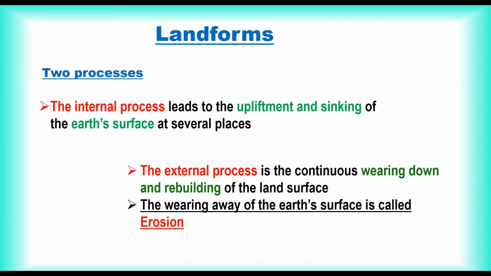Within the Earth, a continuous movement is taking place. First, the internal process, which leads to the upliftment and sinking of the Earth's surface at several places. The second, or the external process, is the continuous wearing down and rebuilding of the land surface. The wearing away of land surface is known as erosion. These two processes are carried out by running water, ice and wind.